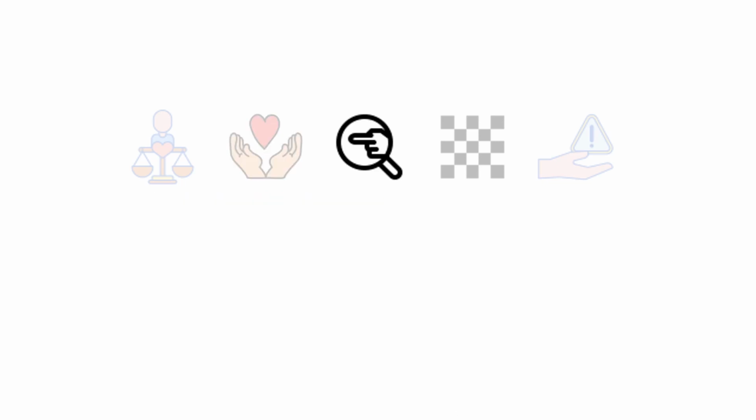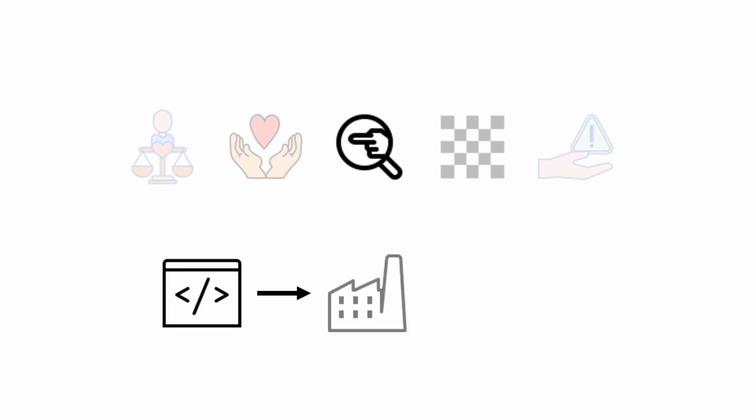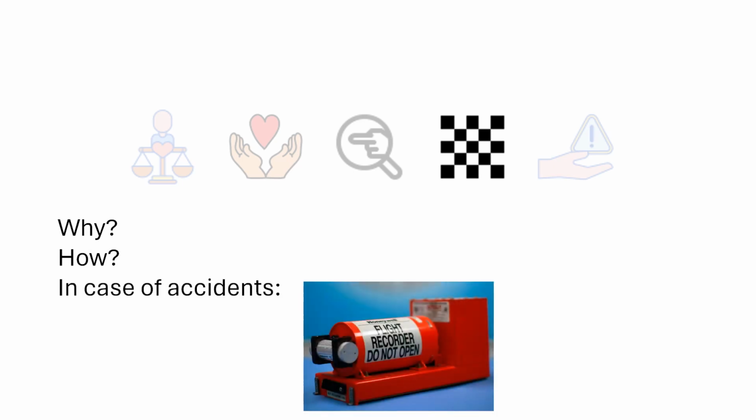Accountability. The white paper suggests that to establish proper accountability, especially in cases of accidents, the public needs to understand how the system works. This includes how it is developed, how it is manufactured, and what are its capabilities. Transparency. AI should be designed in such a way that allows to answer the following questions. Why a system acted in such a way, how it was verified, and in case of accidents, something conceptually similar to a black box seen on airplanes, which stores system critical information for accident investigation.